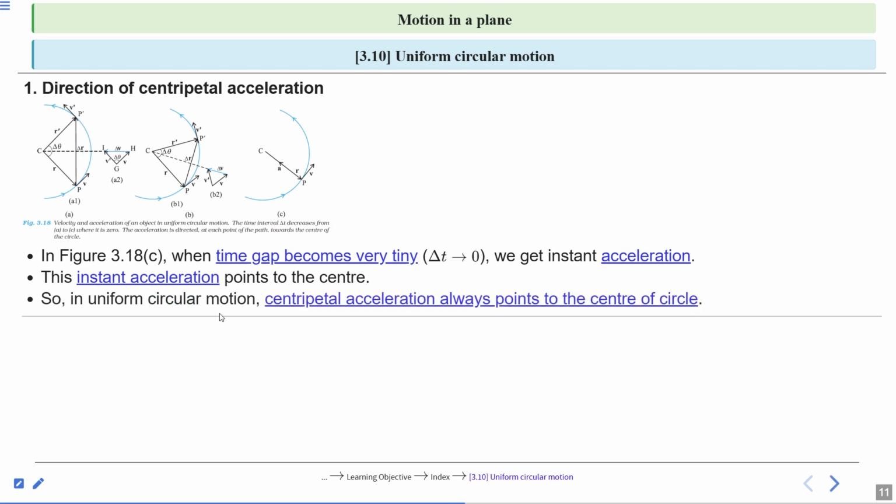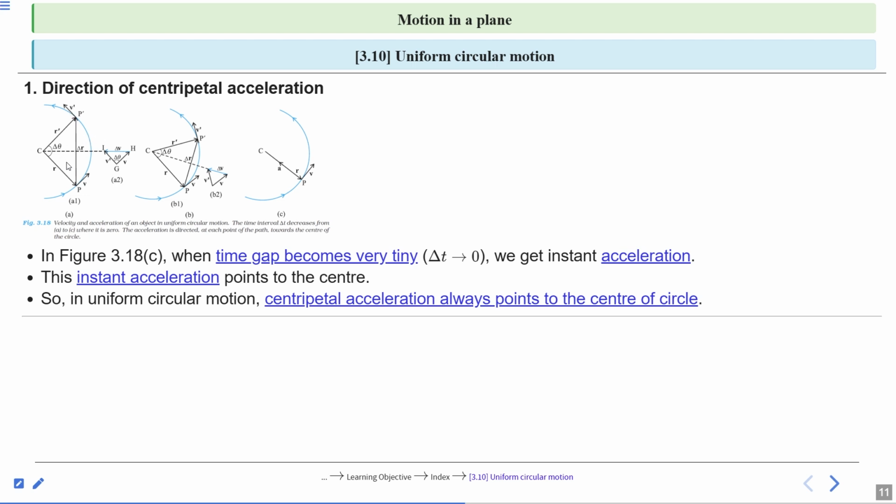So in uniform circular motion, centripetal acceleration always points to the center of the circle. Suppose we have a circular path as shown in figure 3.18 A1.